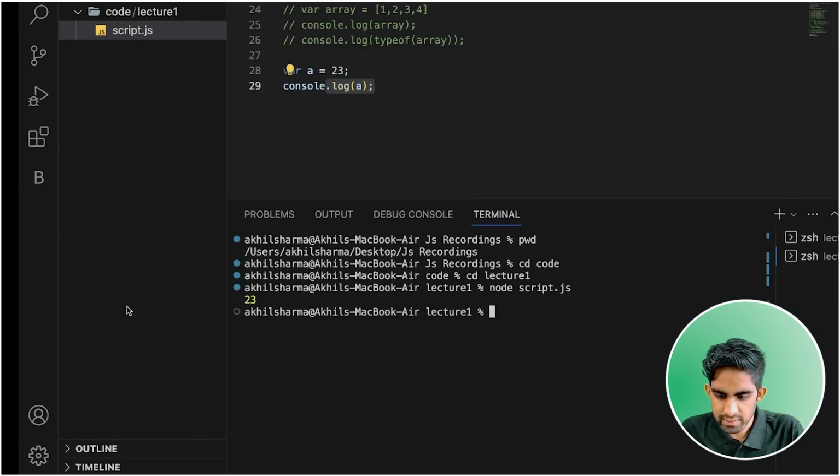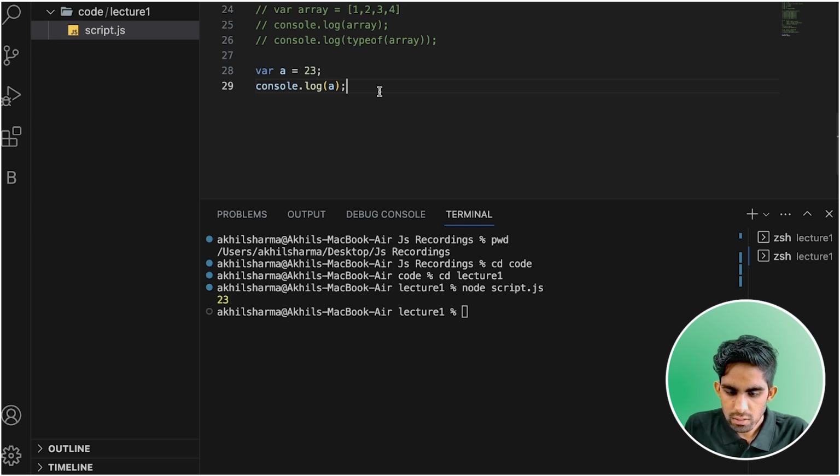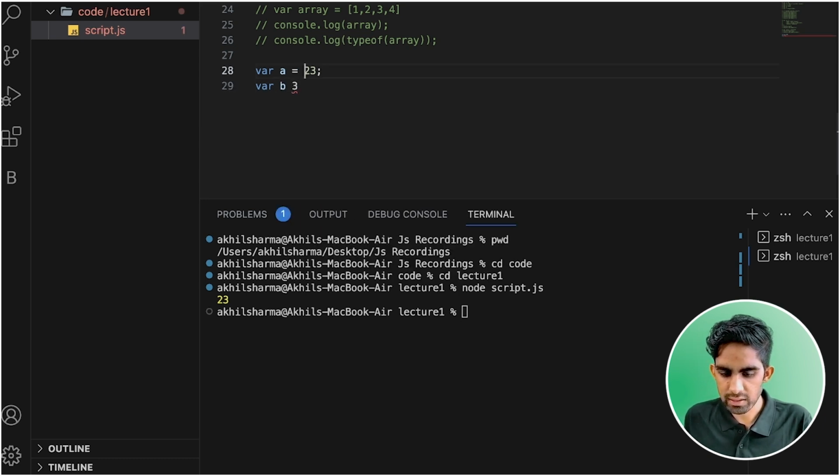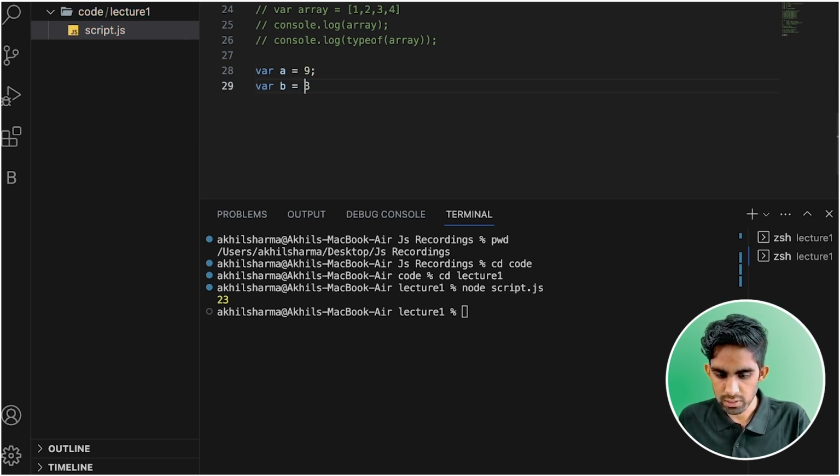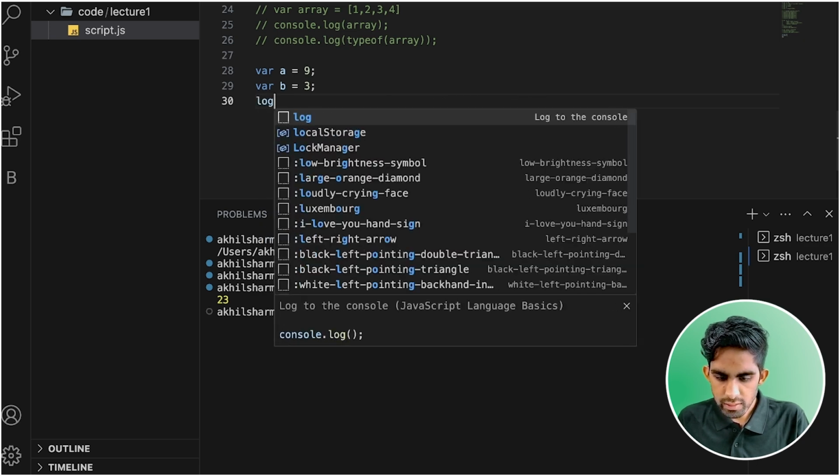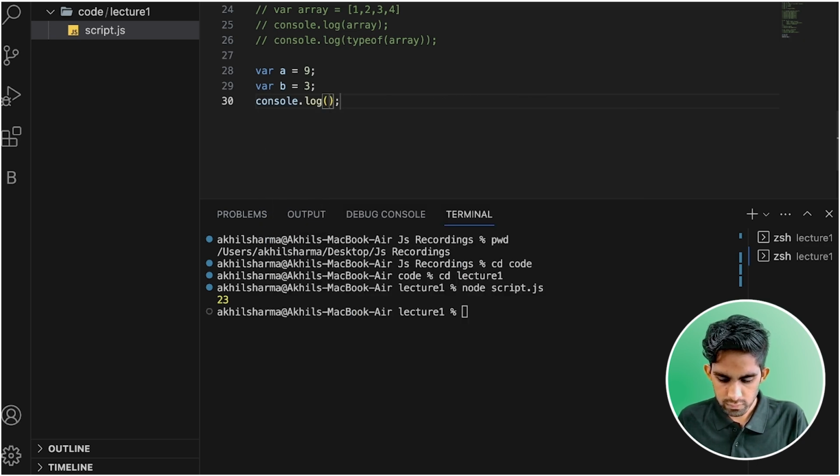So let's just have a practical use case as well, team. Let me just write this, where A is equal to 9 and B is equal to 3, the variables that we have just discussed. Now just do the console.log of A plus B. Let's just try to execute all the variables, team.